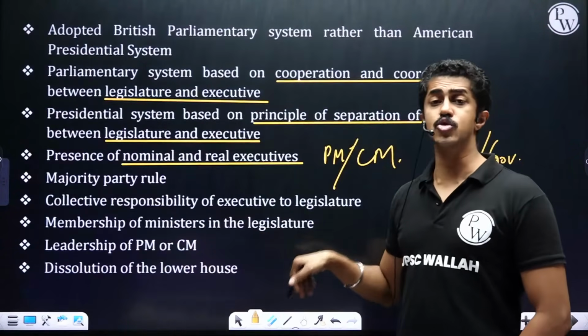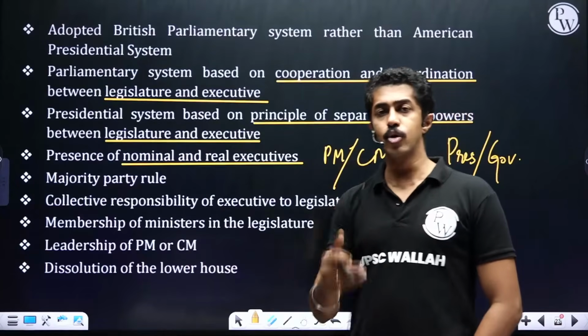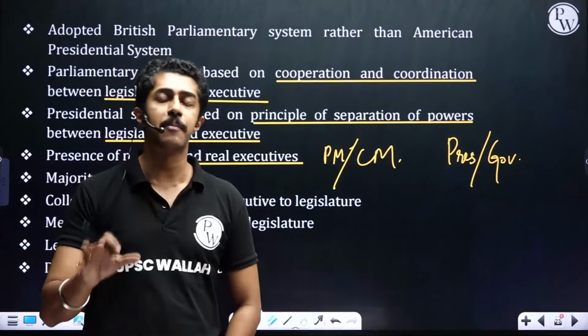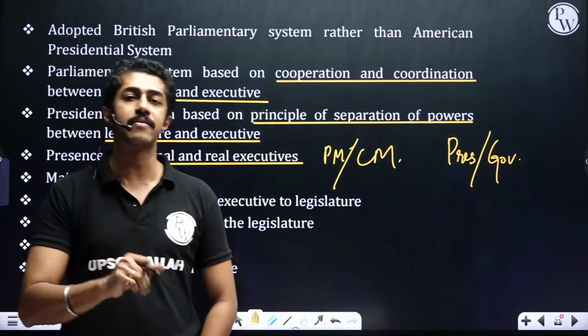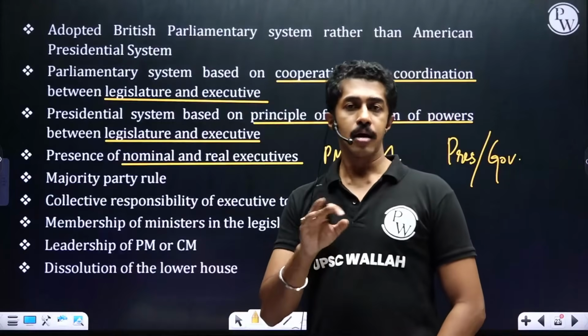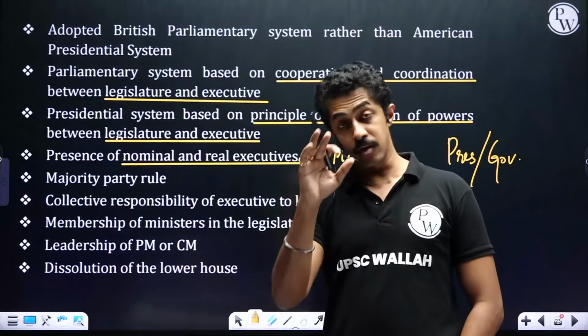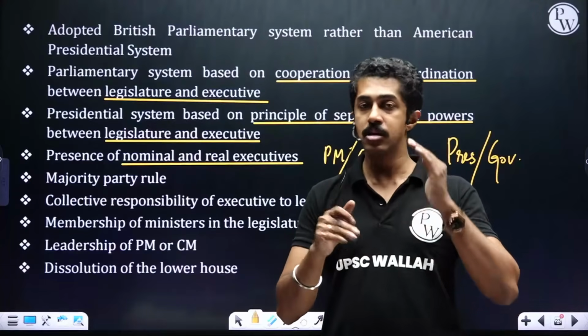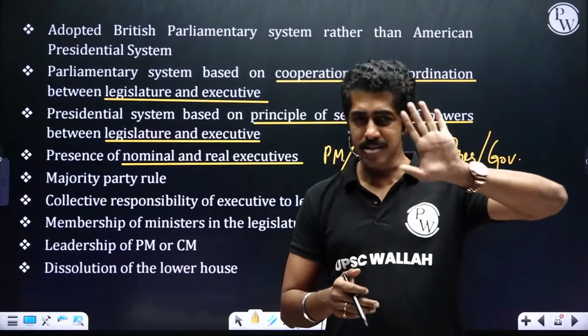Membership of ministers to the legislatures. Ultimately, if you look, MPs or MLAs are what? They are members of the parliament or members of the legislative assembly respectively. You have to be an MP or an MLA to be a minister. Getting the point? I know, even if you are not, you have a 6-month time period. That is different, that is an exceptional case.